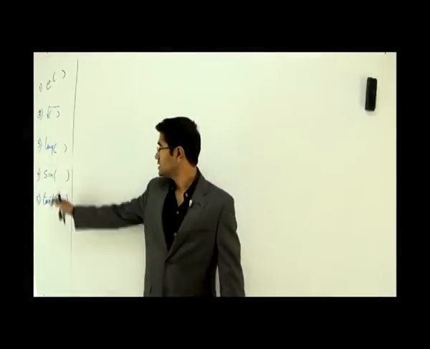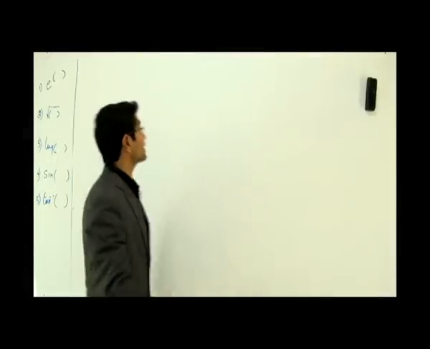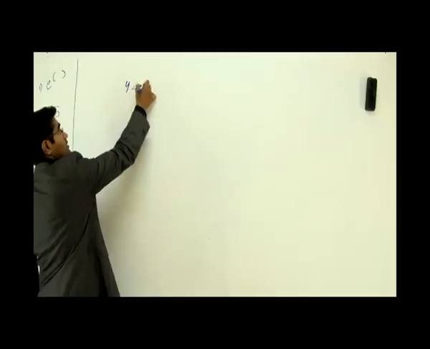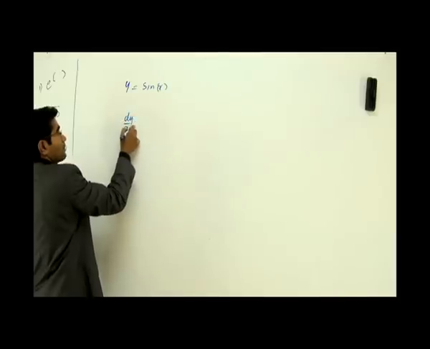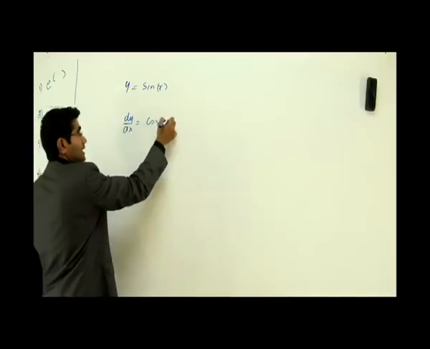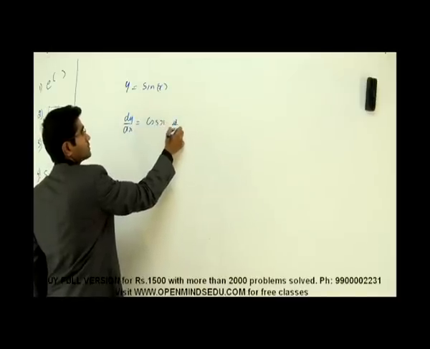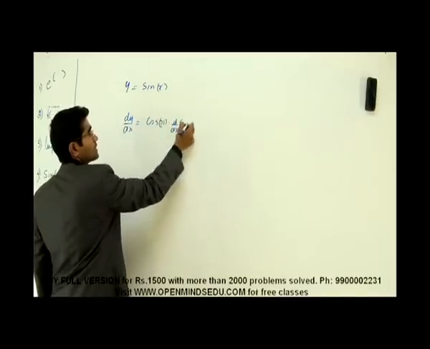The next function here is y is equal to sine of x, or I can say any trigonometric function. Let's take sine of x only. If I differentiate this, I'll get what? dy by dx is what? Cos of x into d by dx of what was inside, that is x.